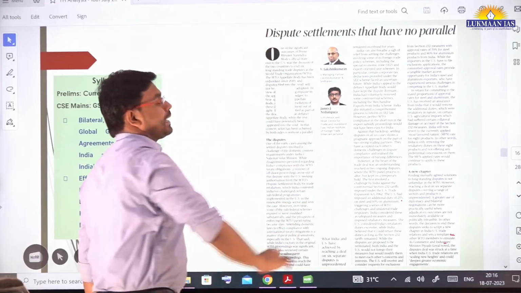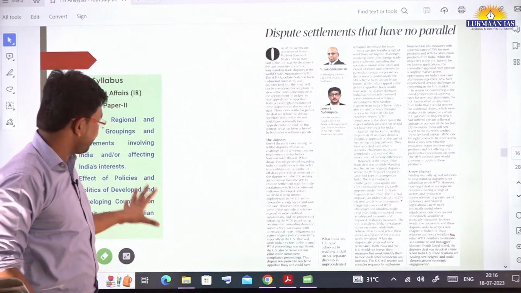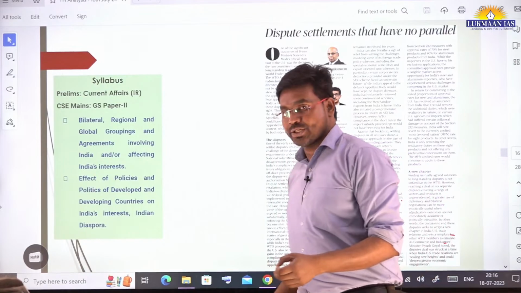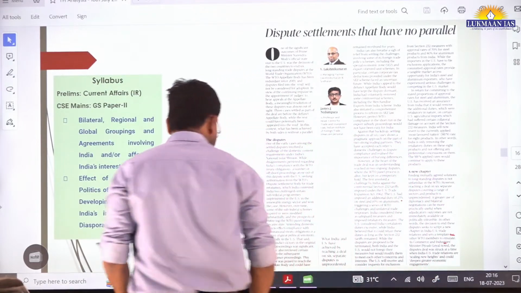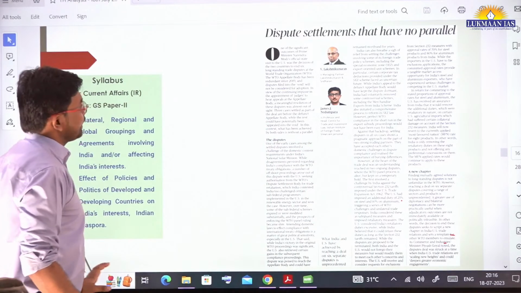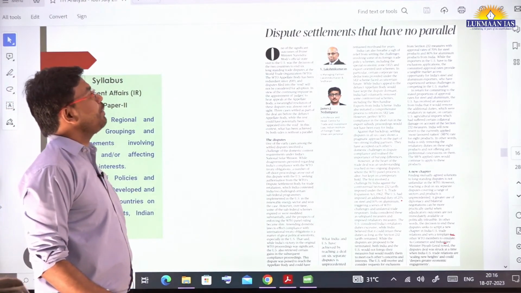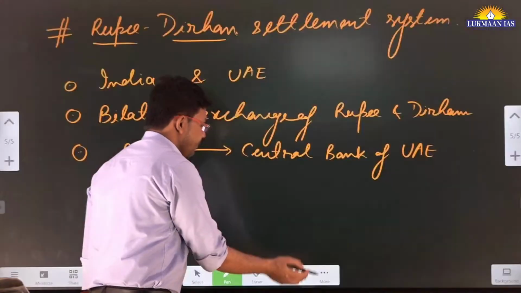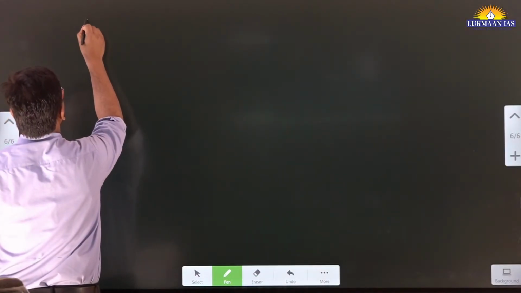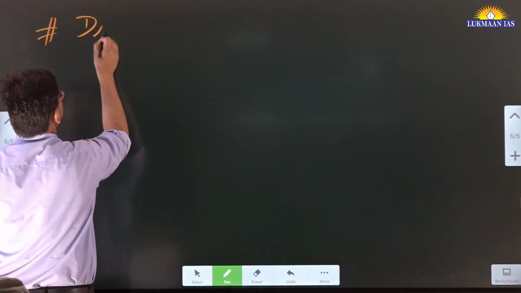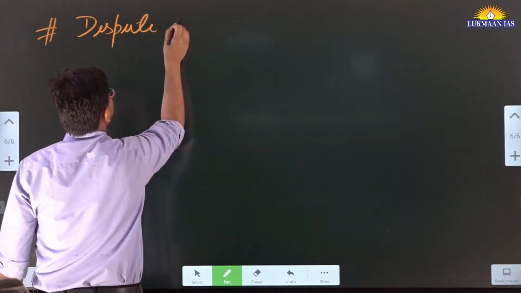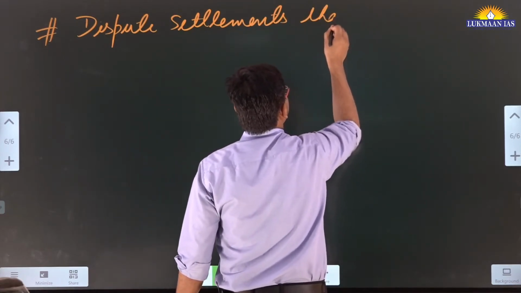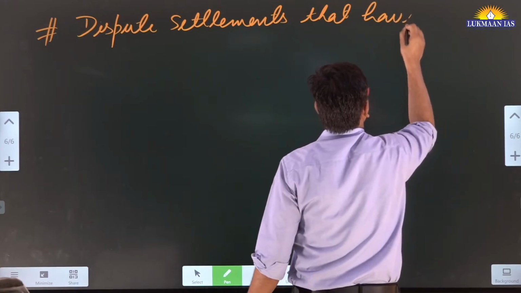This is also an editorial article. It was there in page 7 of the Hindu newspaper. So in this topic we are going to discuss an international organization. Okay, name of the international organization is the World Trade Organization. It says dispute settlements that have no parallel. Okay, dispute settlements that have no parallel. So let's understand this topic quickly. Topic is dispute settlements that have no parallel.